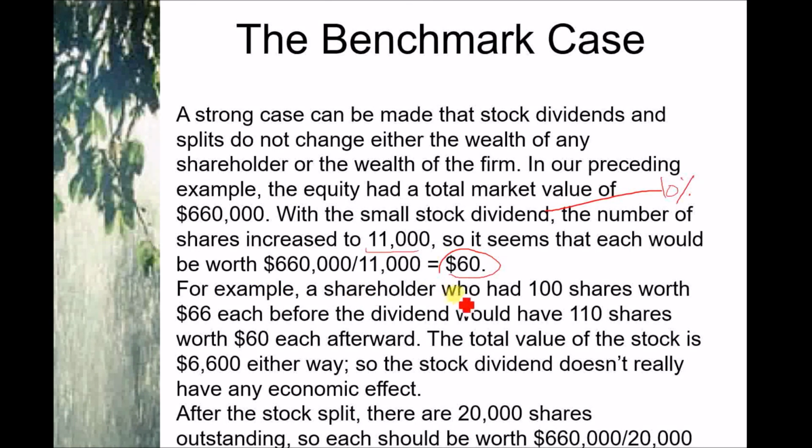For example, a shareholder who had 100 shares worth 66 each before the dividend would have 110 shares worth 60 each afterwards. So what will be the before? 100 shares and each worth 66. So his wealth is 6,600.